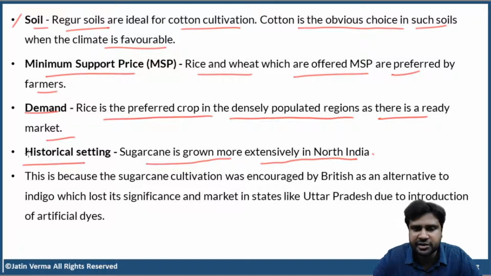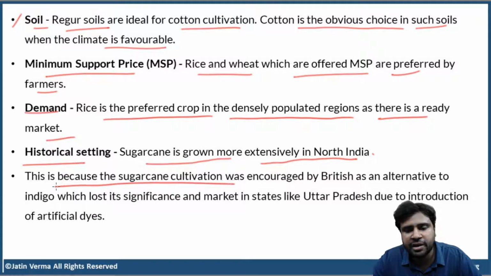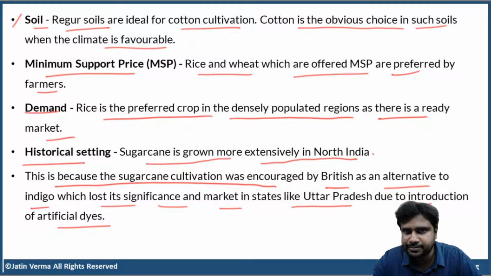Why? There is a historical reason behind that. This is because sugarcane cultivation was encouraged by the British as an alternative to indigo, which lost its significance and market in states like UP due to the introduction of artificial dyes. We all know this, right?